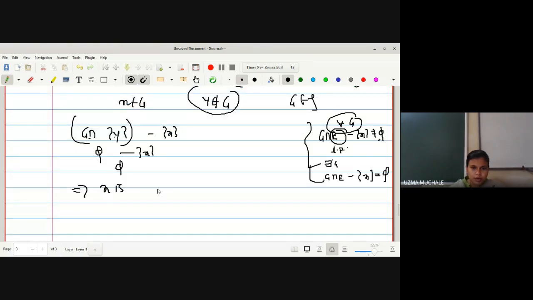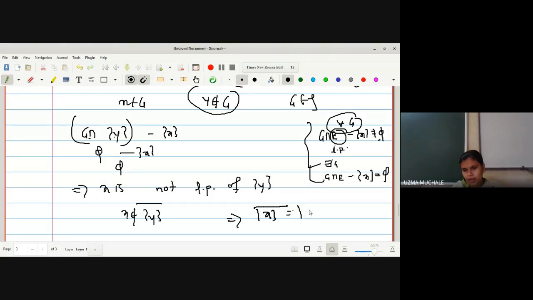X is not a limit point of singleton y. So we can say x does not belong to closure of y, which implies closure of x and closure of y are both different. Okay?